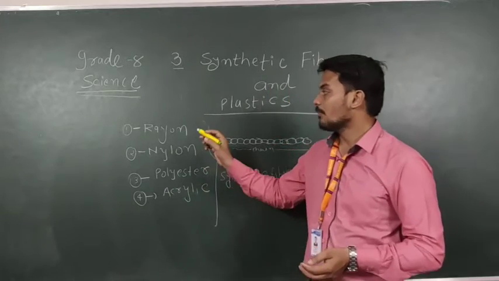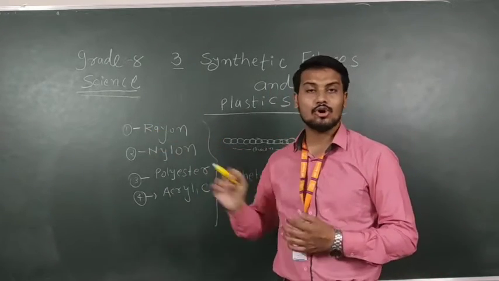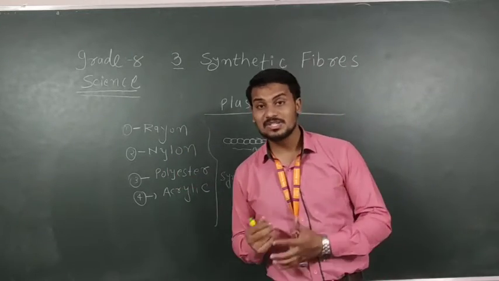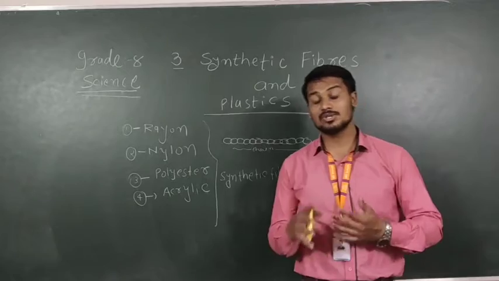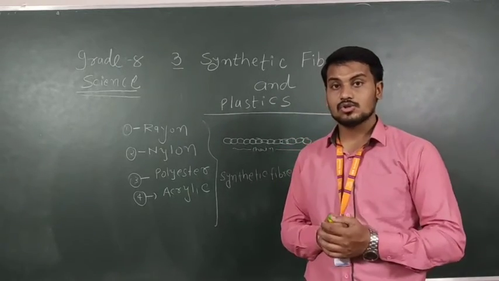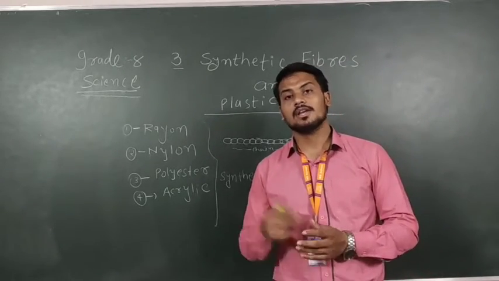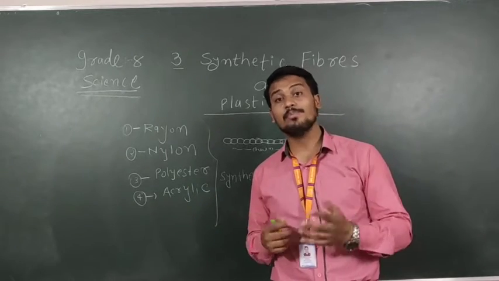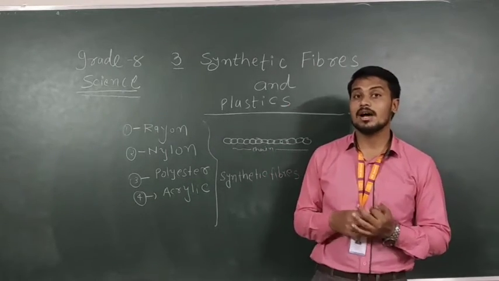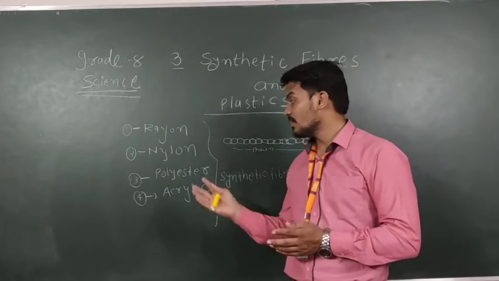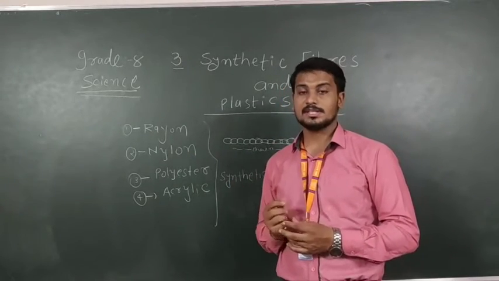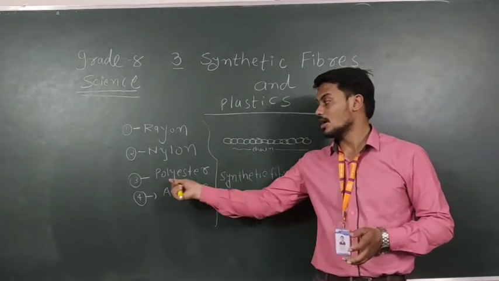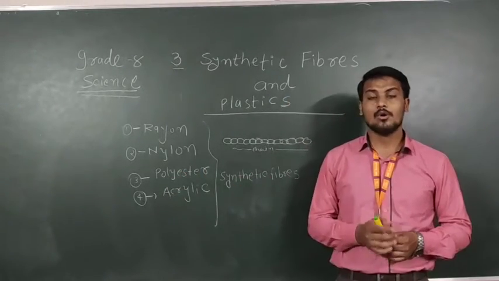So we have completed rayon, that is known as artificial silk. Second, nylon, which is much stronger than steel. So in rock climbing, we are using this type of thread. Also parachutes and umbrellas, all these things are made from this nylon. This is very strong.